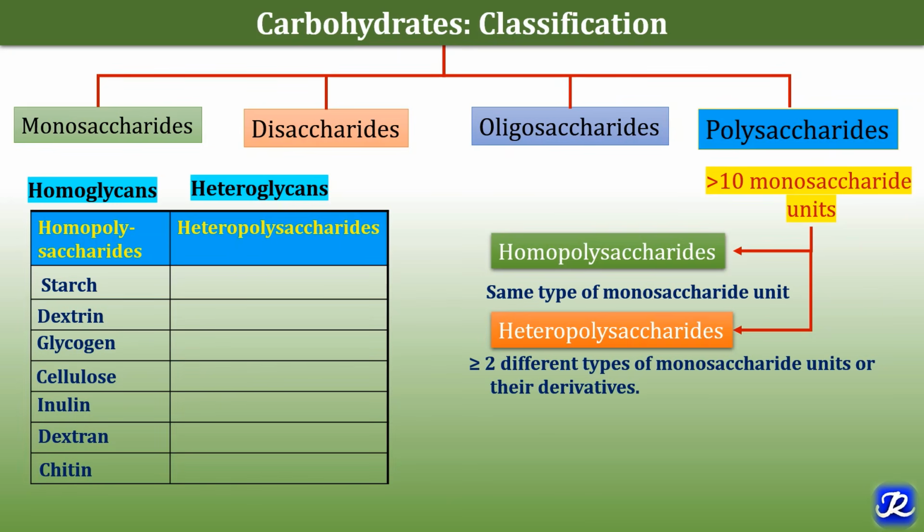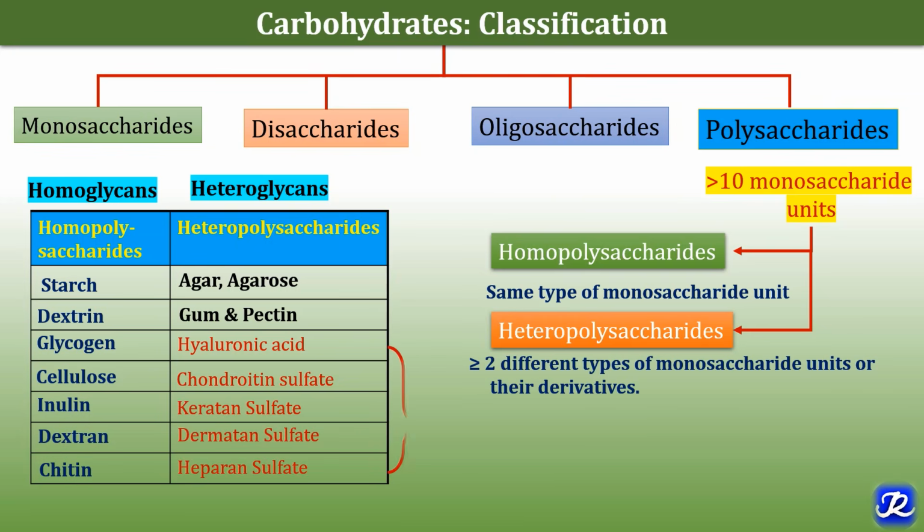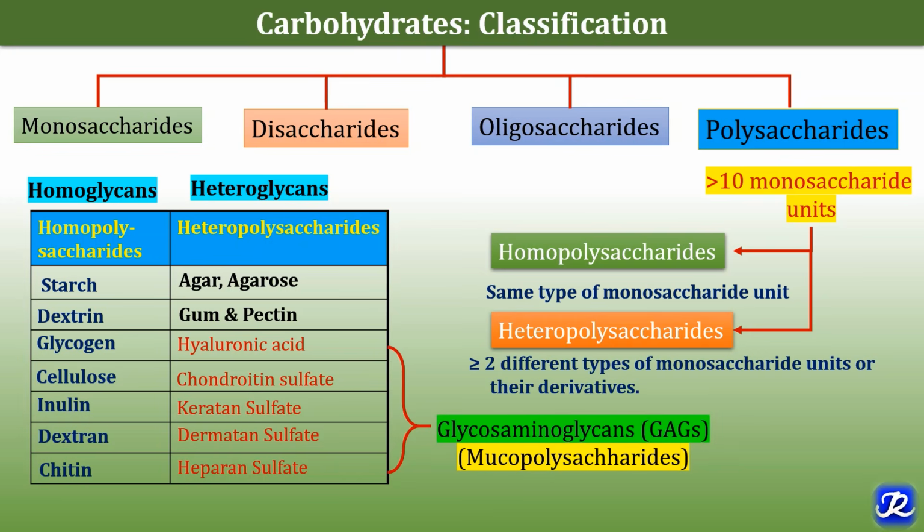And the examples of heteropolysaccharides are agar and agarose, gum and pectin and various GAGs like glycosaminoglycans like hyaluronic acid, chondroitin sulfate, keratin sulfate, dermatan sulfate, heparan sulfate. So these are called as glycosaminoglycans or GAGs and earlier they were called as mucopolysaccharides.